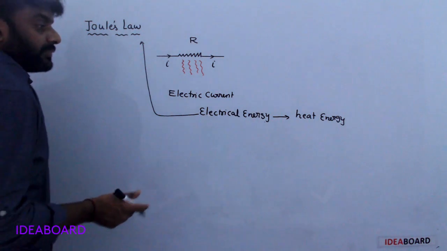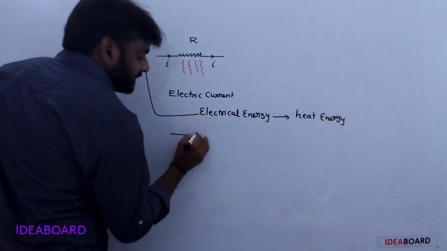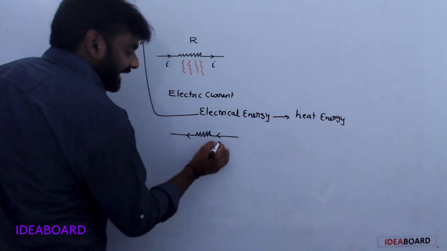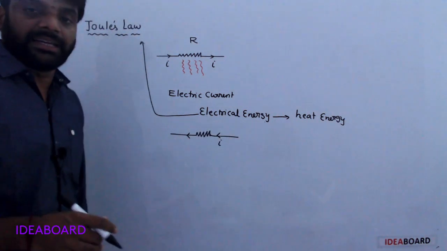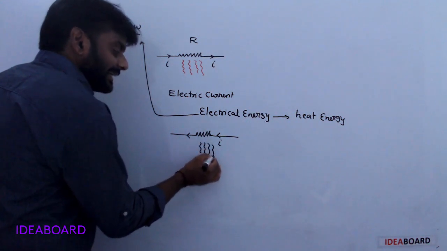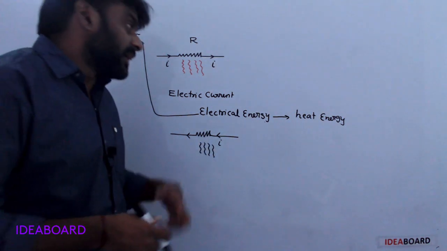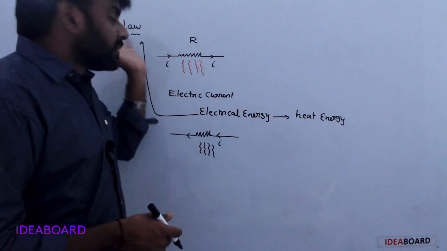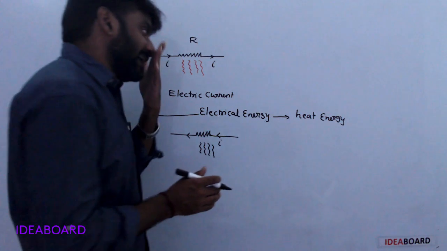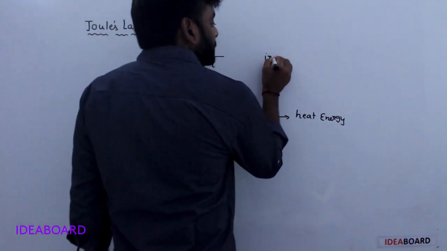Next, if the current direction is reversed, in this case also heat is developed. That means Joule's law is an irreversible process.